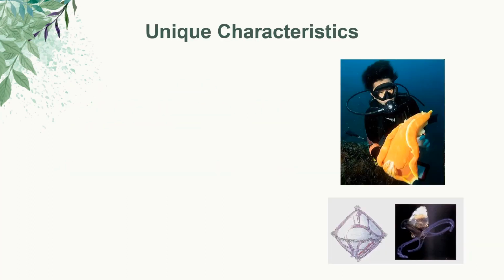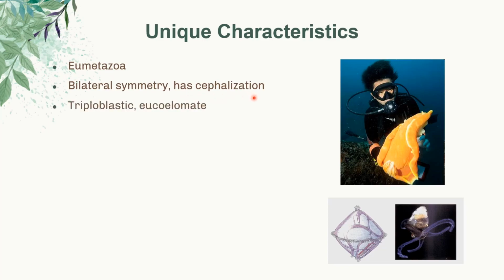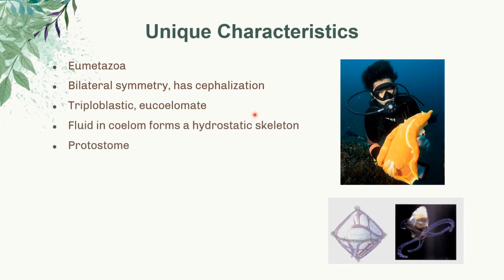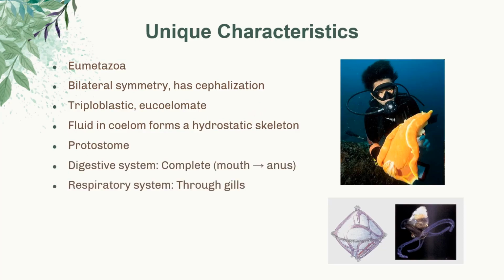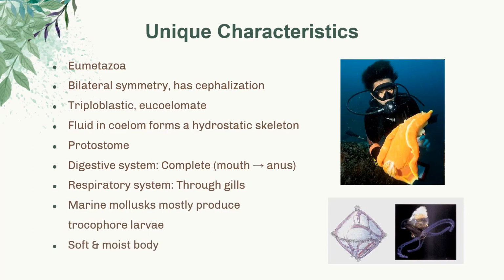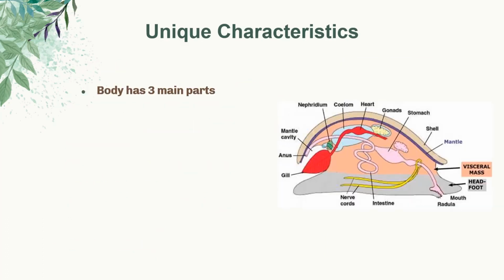The unique characteristics of phylum Mollusca are that they are eumetazoan through tissues, they have bilateral symmetry with cephalization, triploblastic in terms of germ layer, and eucoelomate. Fluid in the coelom forms the hydrostatic skeleton, and it is a protostome. The digestive system is complete from the mouth to the anus. The respiratory system is through the gills, and marine mollusks mostly reproduce with trochophore larvae. And lastly, the body is soft and moist.